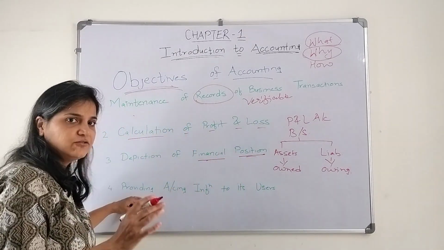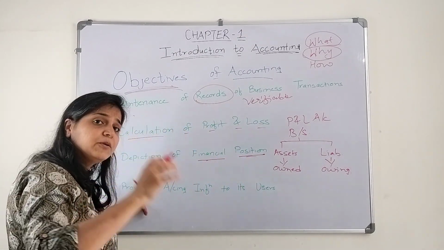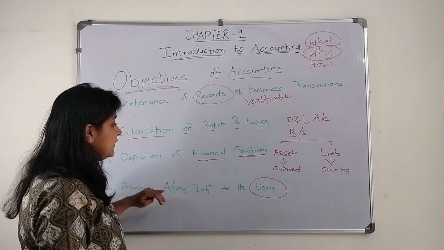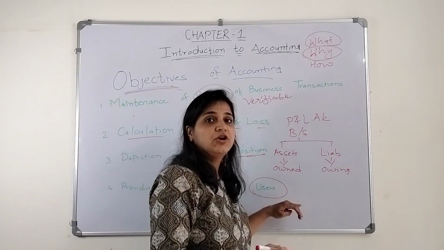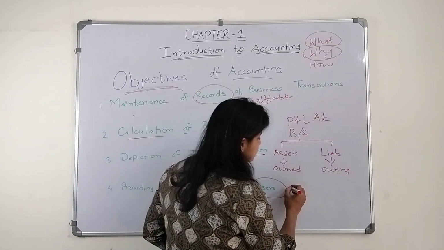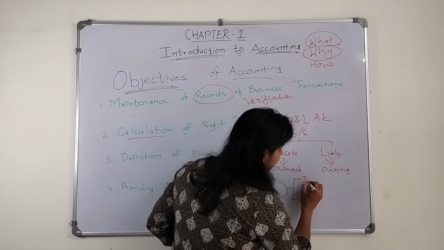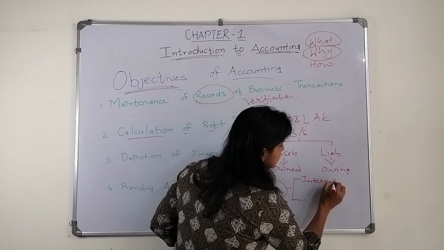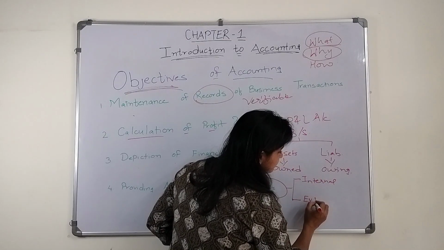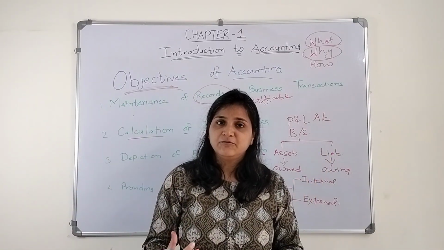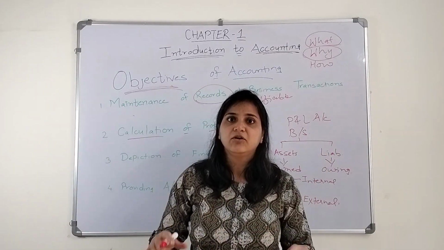And the last one, as we have discussed, we prepare accounts for the users, providing accounting information to its users. Who are the users? As I mentioned earlier, there are internal users and external users. Internal users are the management, the ones running the organization.